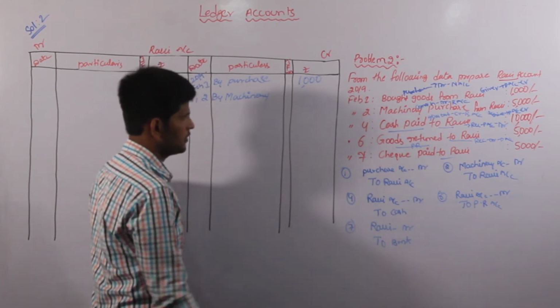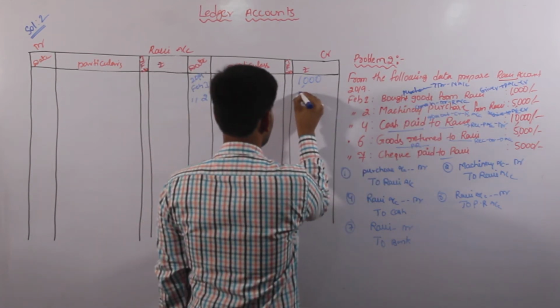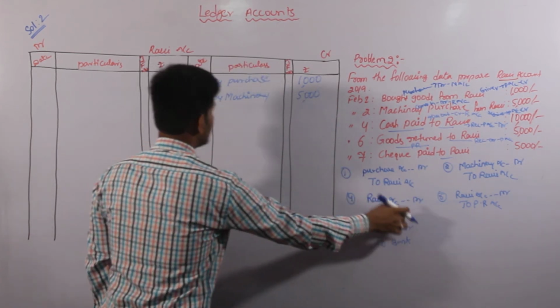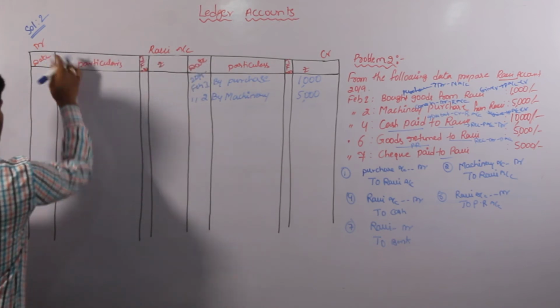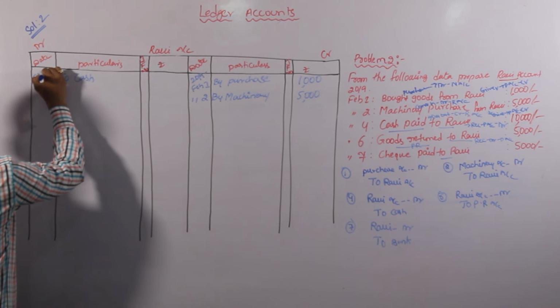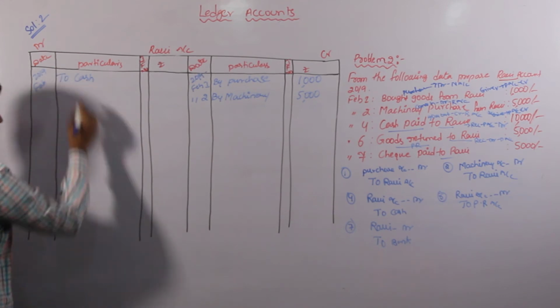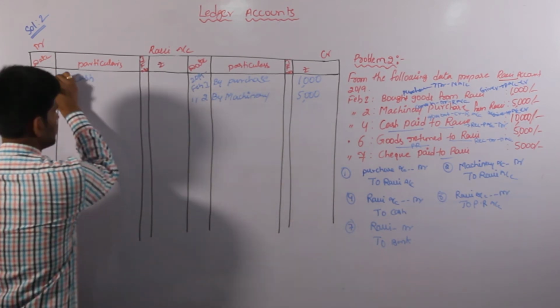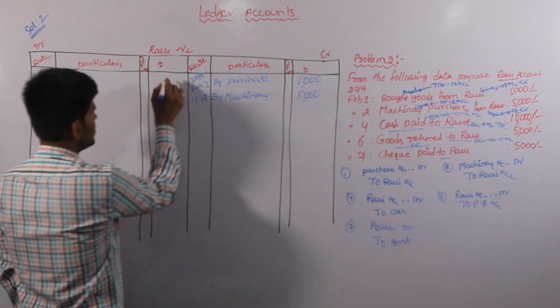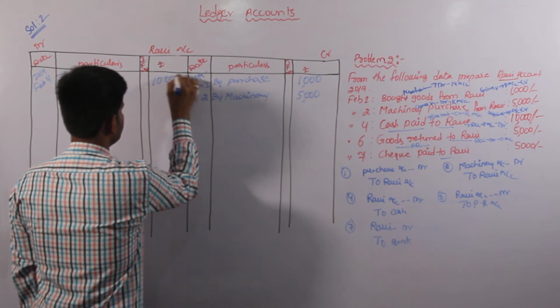By machinery, worth is 5,000. Next, Ravi Account debtor to Cash, that is also 2019, February 4th, to cash, worth is 10,000.